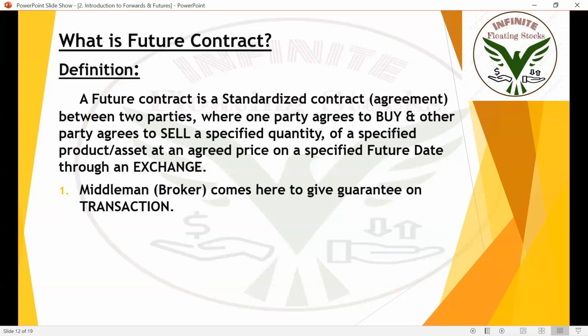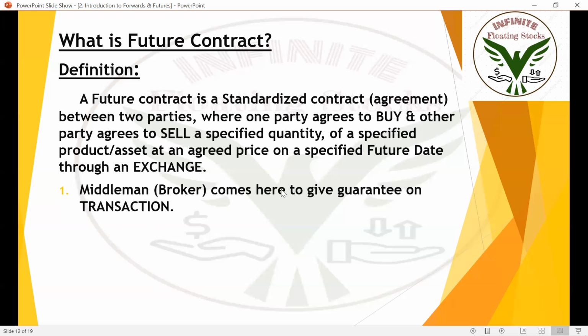I mean, the broker will try to stand by the agreement. If someone is trying to violate the agreement, then the broker goes and fights with that person to make them go according to the agreement. So in a futures contract, the middleman or broker comes in to give a guarantee on the transaction.